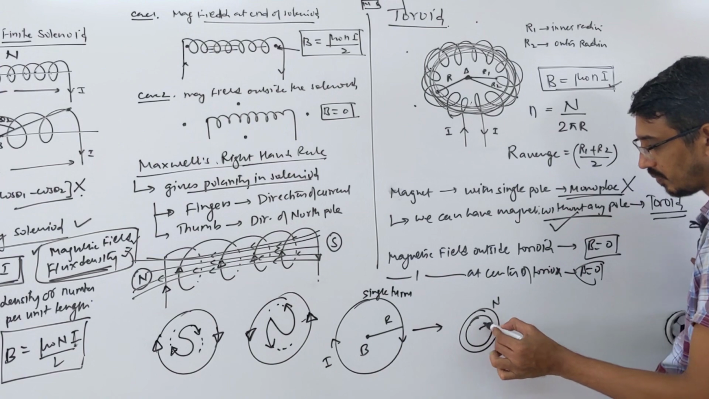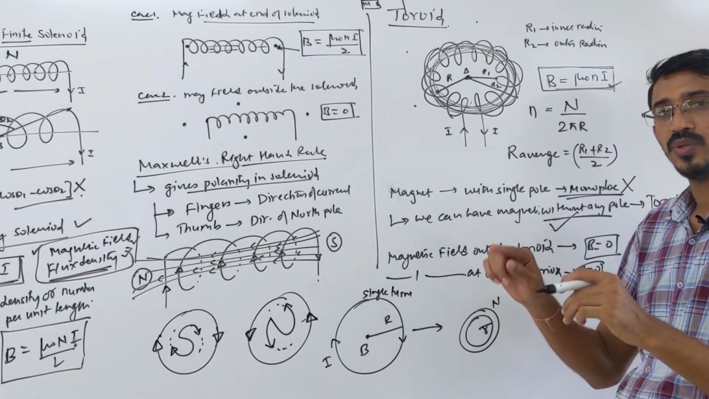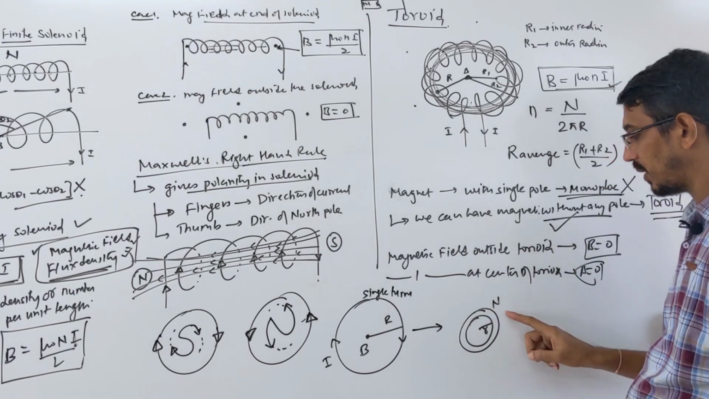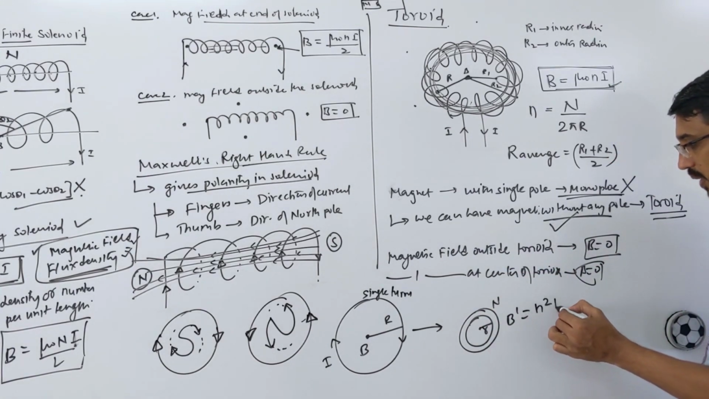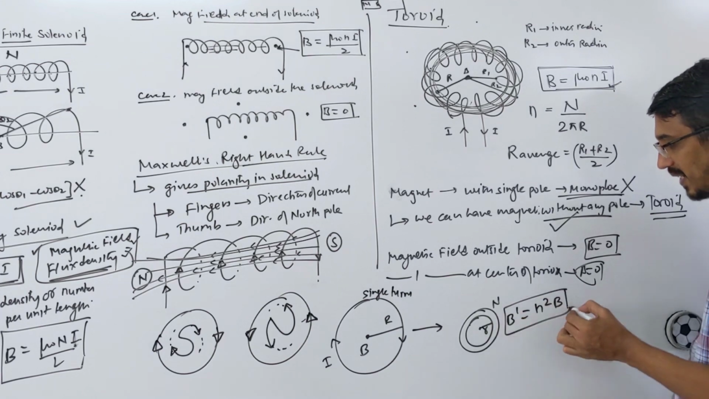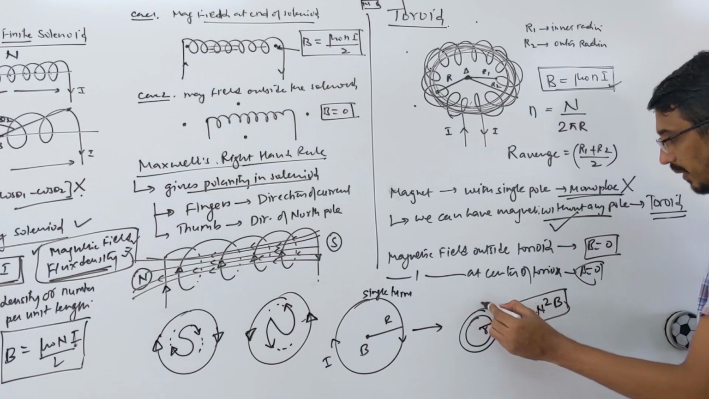Now they say this same coil is turned into smaller turns of N number of turns. This was one turn, same coil is turned into smaller turns of N number of turns. Then what is the magnetic field at the center? Then the magnetic field at the center becomes N square times B, it is increased by N square times. Let me write capital N here.